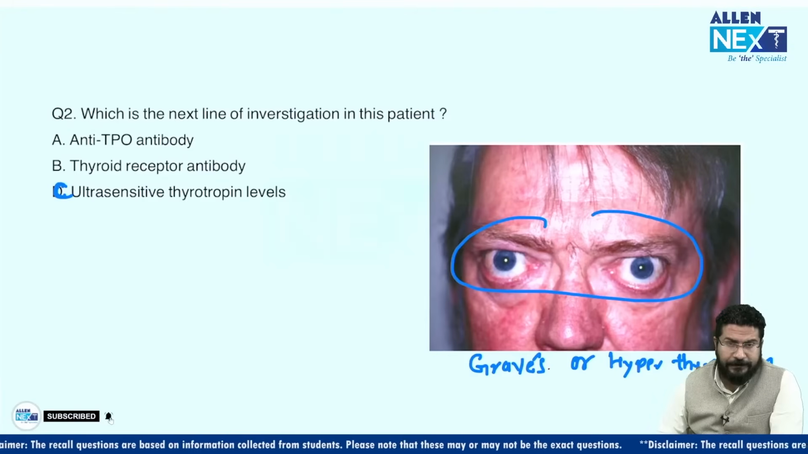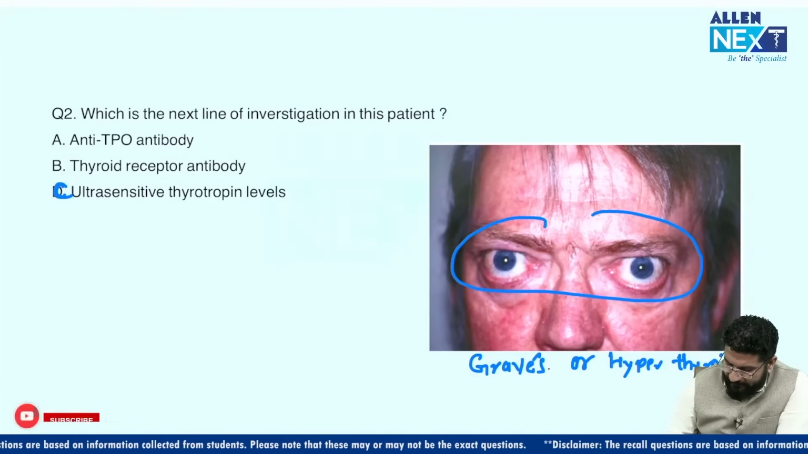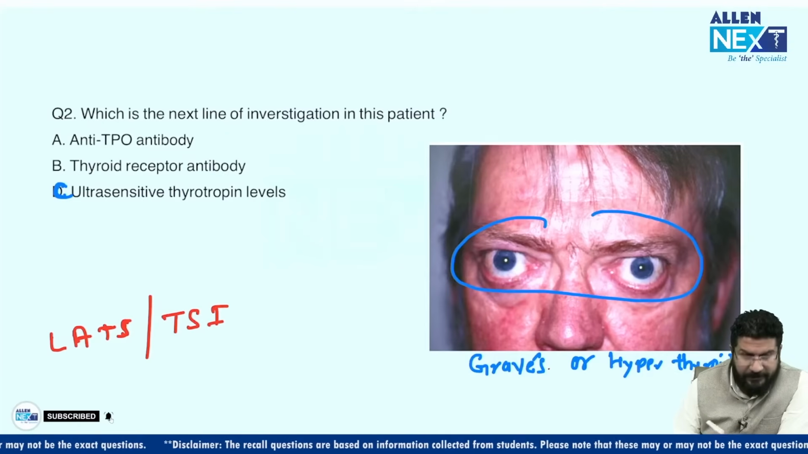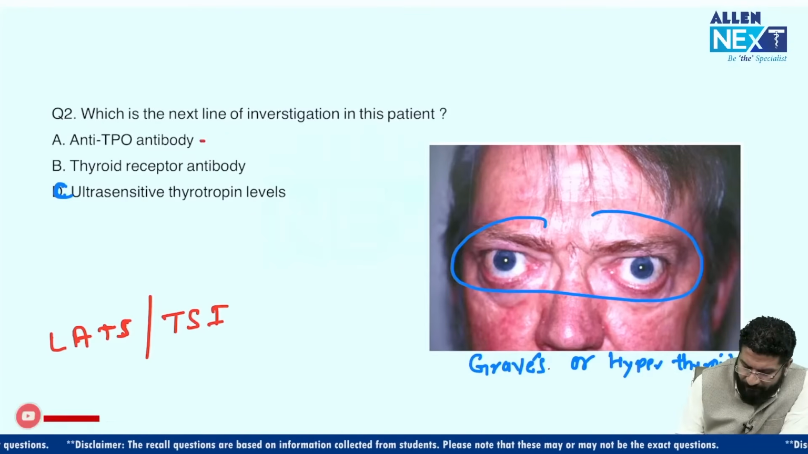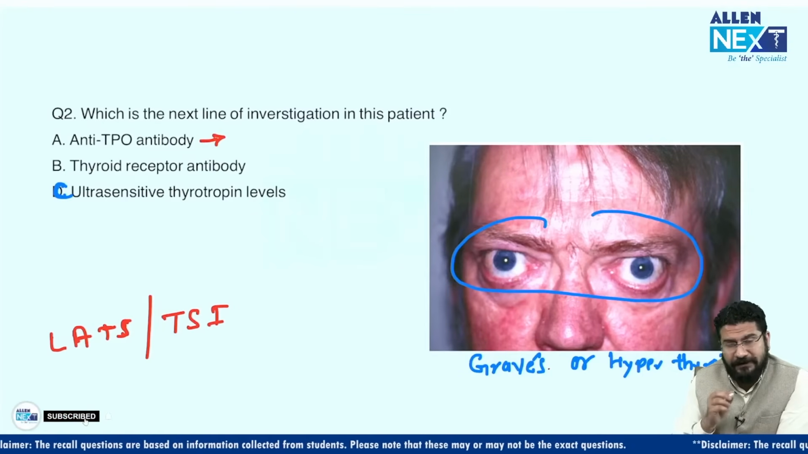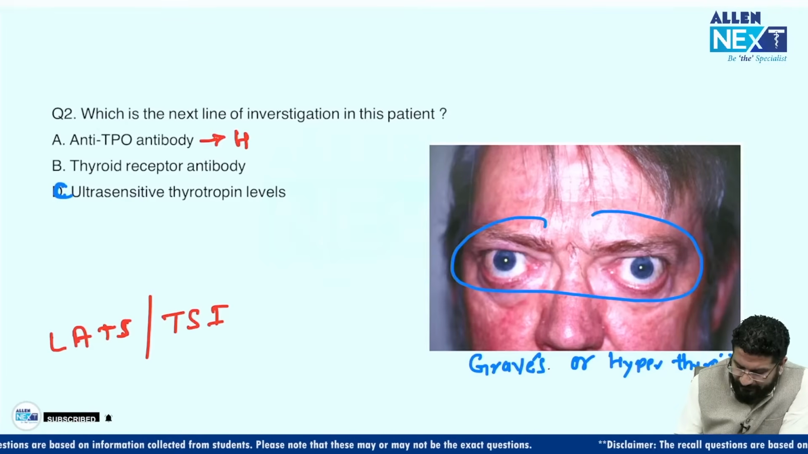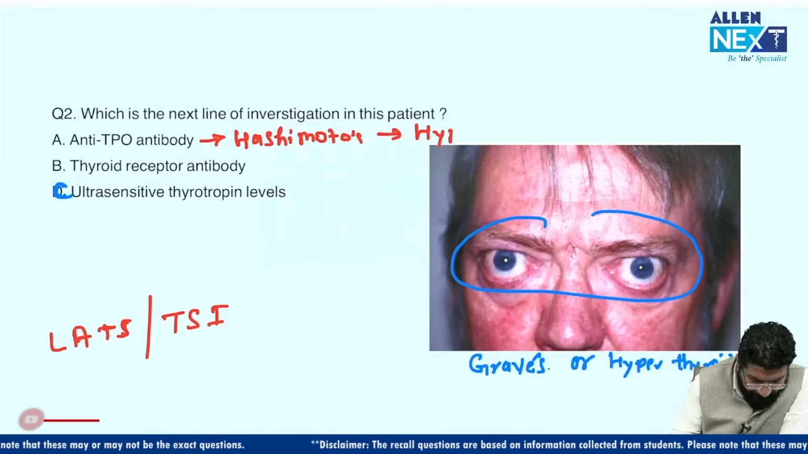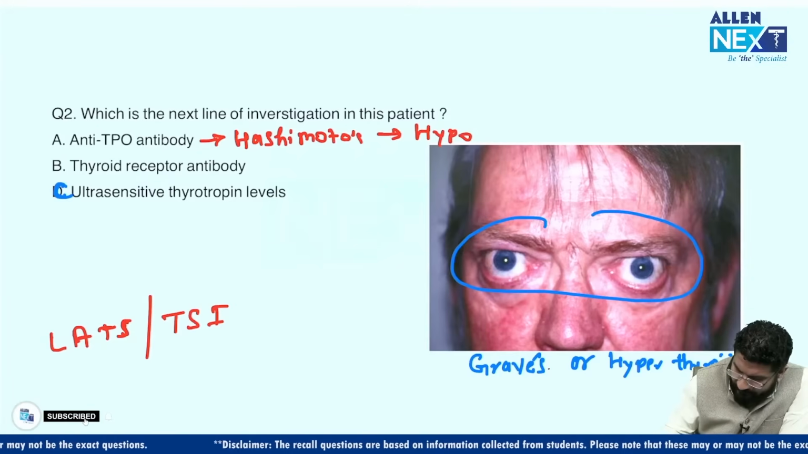So ideally the Graves' disease, how do we make a diagnosis for this? We have an antibody. That antibody is called long-acting thyroid stimulating antibody, or sometimes they can use the word TSI, thyroid stimulating immunoglobulin. So anti-TPO antibody is not the answer, because this is the antibody we see in Hashimoto's thyroiditis. And in Hashimoto's thyroiditis, what do we see? We see hypothyroidism, right?